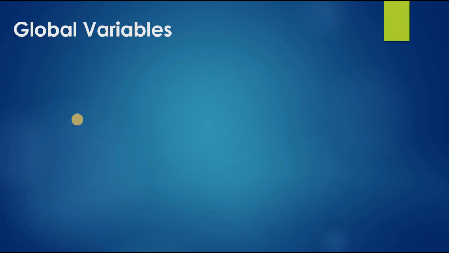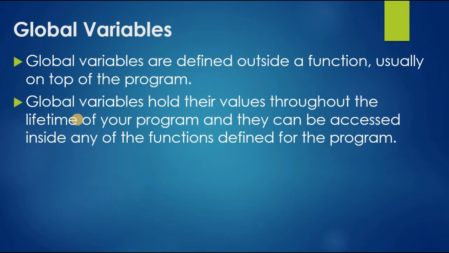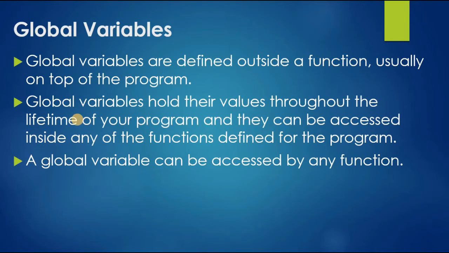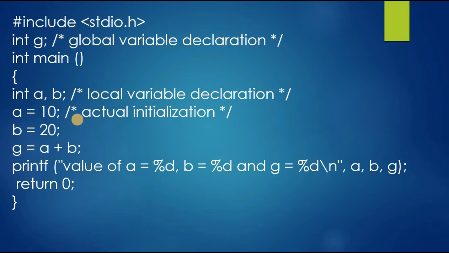Now we will see about global variables. Global variables are defined outside a function, usually on top of the program. Global variables hold their values throughout the lifetime of your program, and they can be accessed inside any of the functions defined for the program. A global variable can be accessed by any function. That is, a global variable is available for use throughout your entire program after its declaration. Now we will see how the global variable declaration can be done in a program.